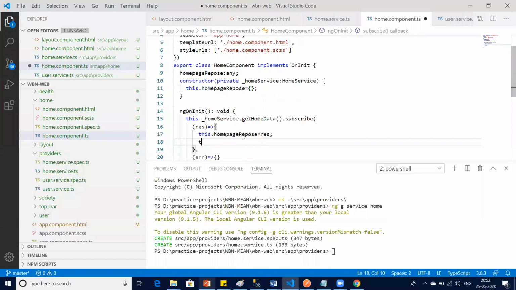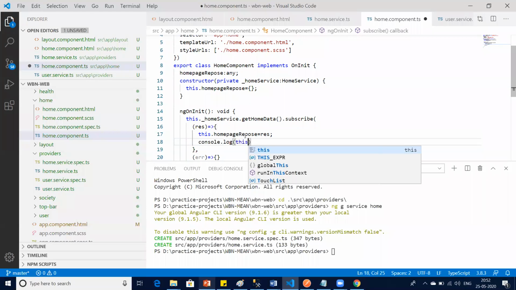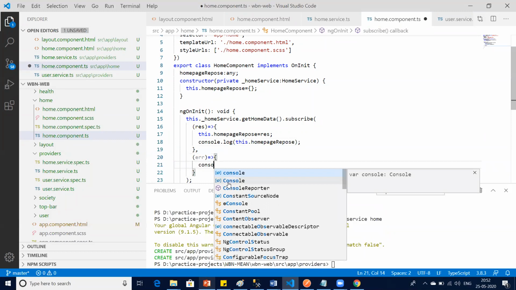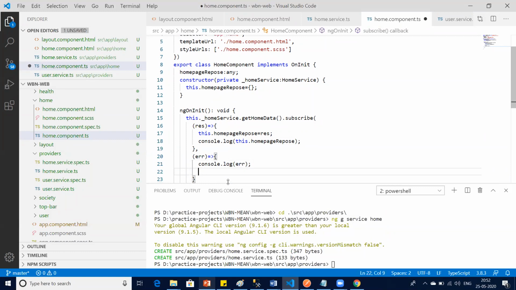And why don't I console dot log? I said this dot home, and then I say console dot log, I say error. So let's see, will this work or not?